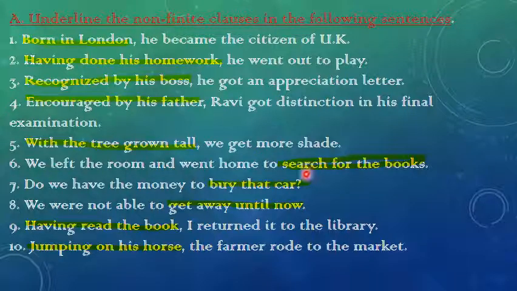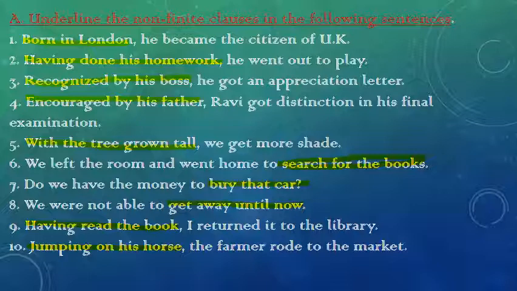Okay, so now children, underline the non-finite clauses in the following sentences. Born in London, he became the citizen of UK. So here, born in London is a non-finite clause. Next, having done his homework, he went out to play. We can just say he went out to play. It's past tense. But here, having done his homework doesn't have tense, so it is a non-finite clause.